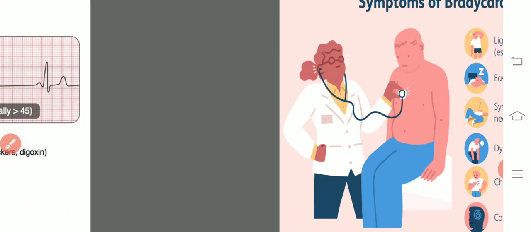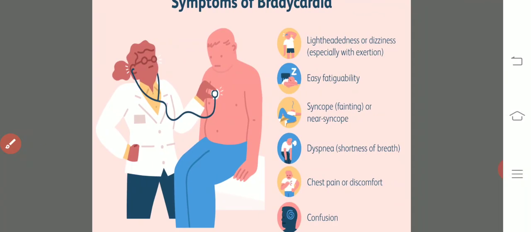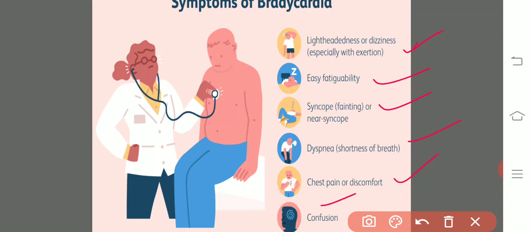And what are the symptoms basically? Lightheadedness or dizziness, easy fatigue, fainting, dyspnea, chest pain or discomfort, and almost a confusion state.